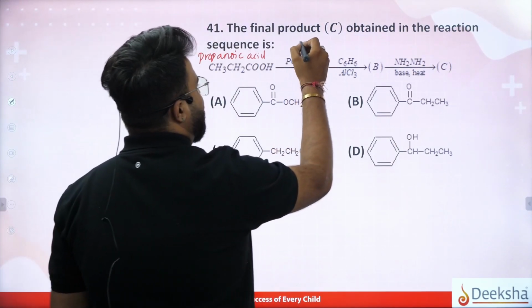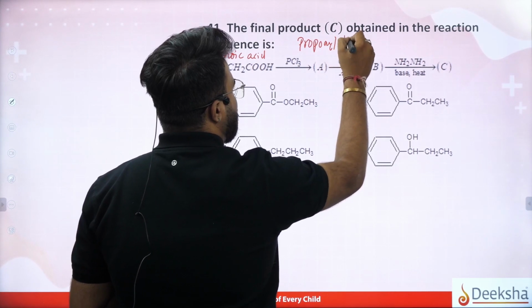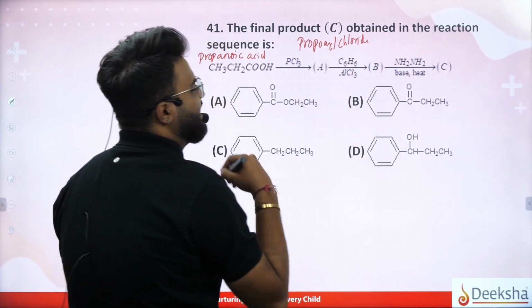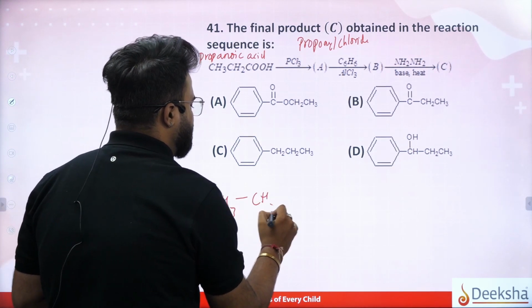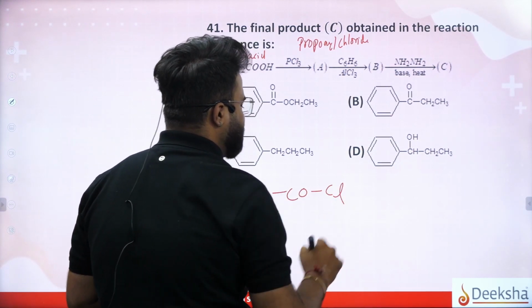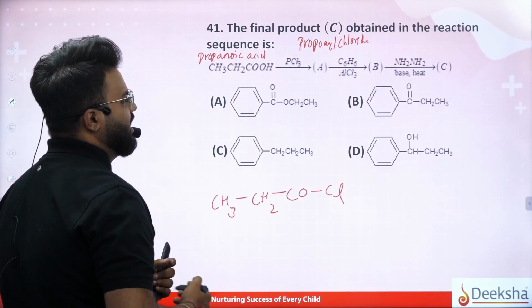So here we are getting propyl chloride. Propyl chloride, that is nothing but CH3, CH2, CO, Cl. So it will be propyl chloride.